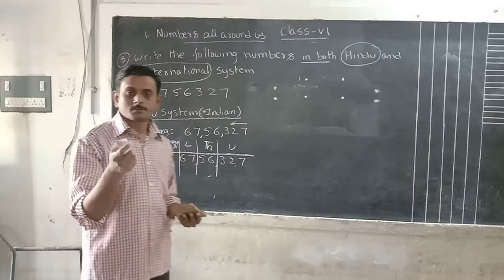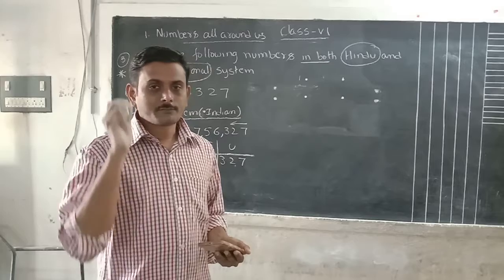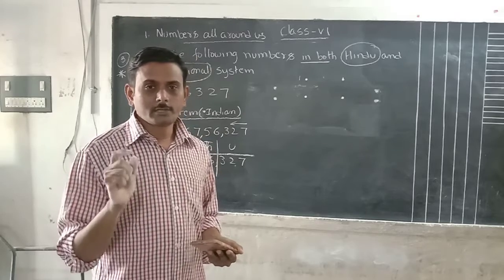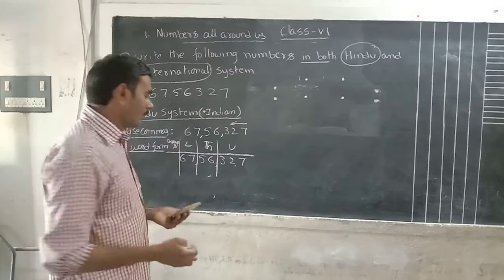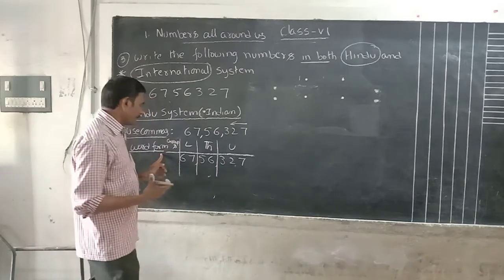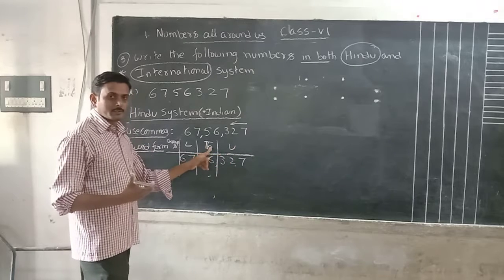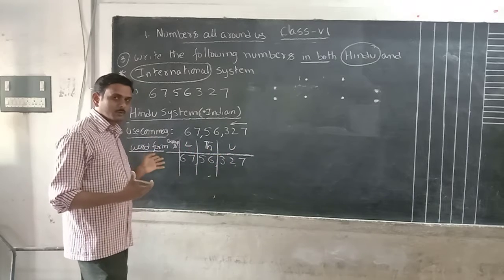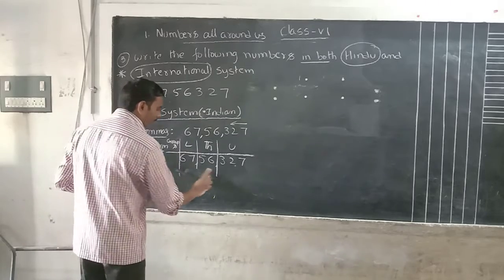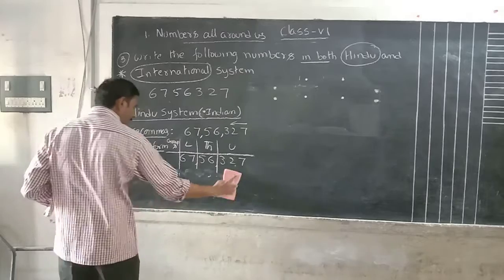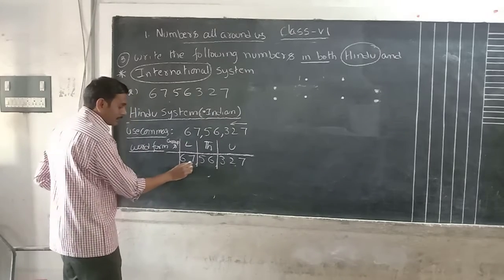While marking the groups or writing the words, first recognize whether it is the Indian system or the international system. Then only can we write. Sometimes we may write the Indian system as the international system. That is wrong. In the Indian system, the groups available are the unit group, thousand group, lakh group, and later crore group. Crore is not available here, so no need. Now we will write down the words.